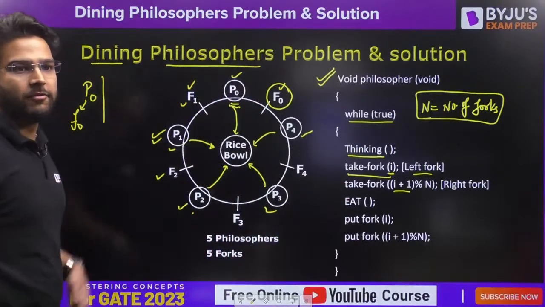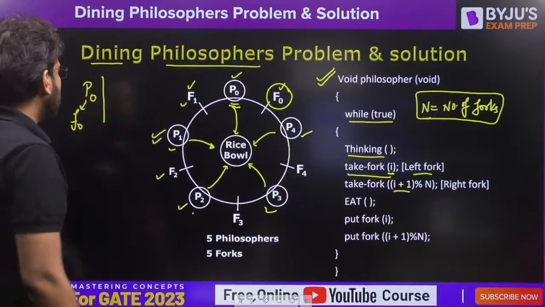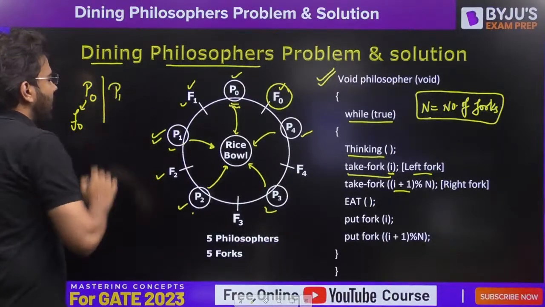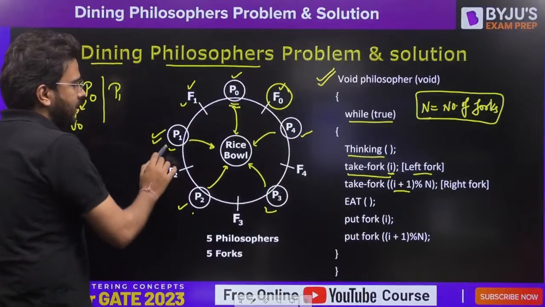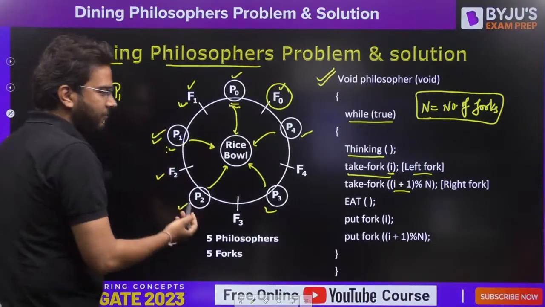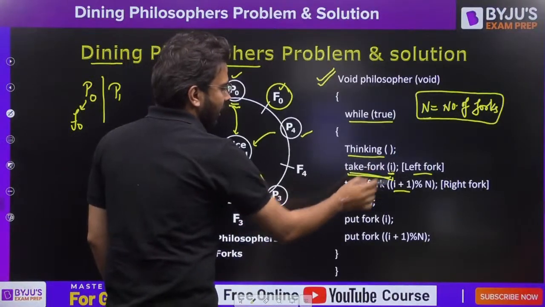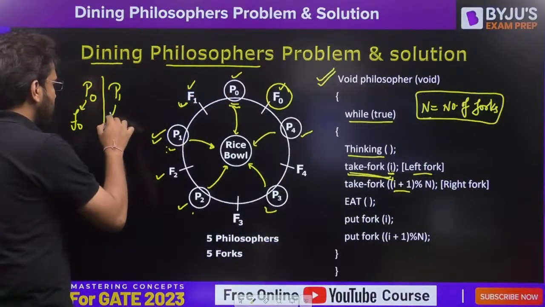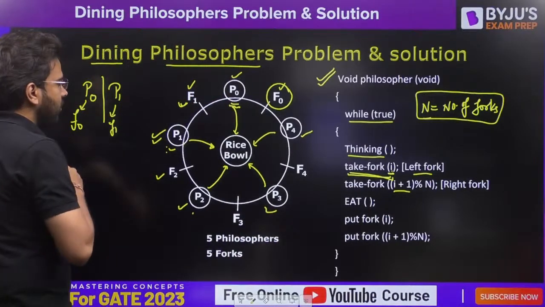and then let's say it got preempted. Philosopher P0 got preempted. Now let's say P1 arrived. P1 arrives, so it is going to pick its left fork, that is F1. So for take fork, the index value will be 1 here. So it is going to pick the F1 fork.